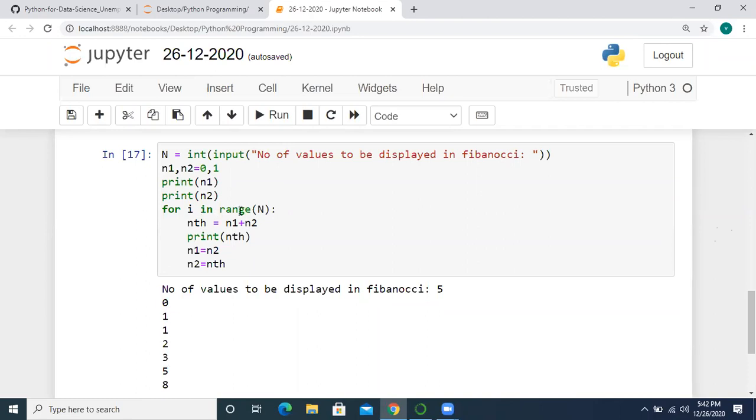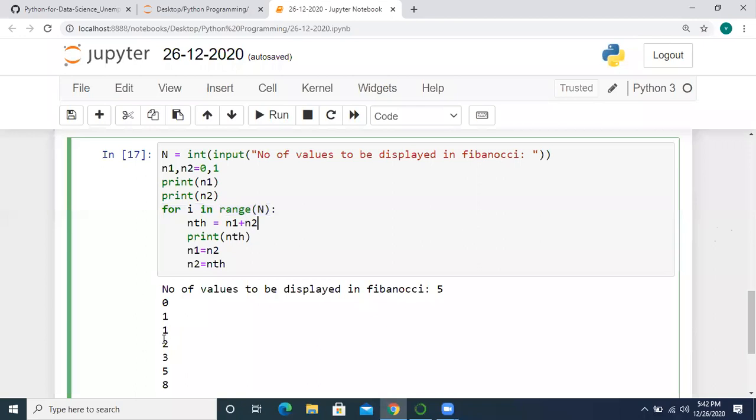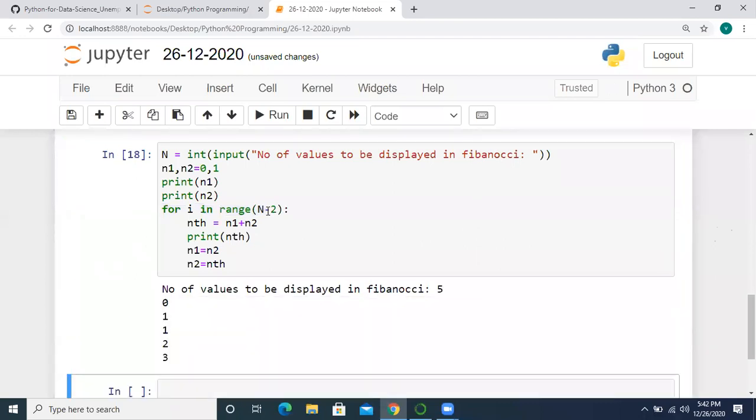As we discussed, we should have only 5 values in the series, but we are getting 0, 1, 2, 3, 4, 5, 6, 7, 8. 8 values we are getting. So this should be negotiated by giving here n minus 2, I think. Yes, now it is correct.